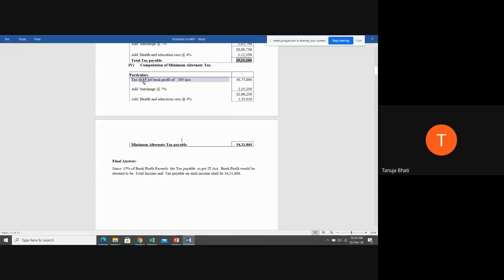Why will MAT credit be applicable? Because you are paying tax as per MAT. Then only MAT credit will come into picture. And yes, you are correct. You can write an additional note.